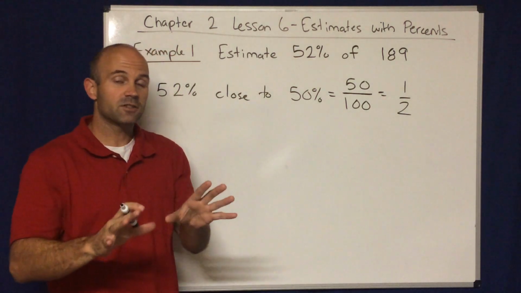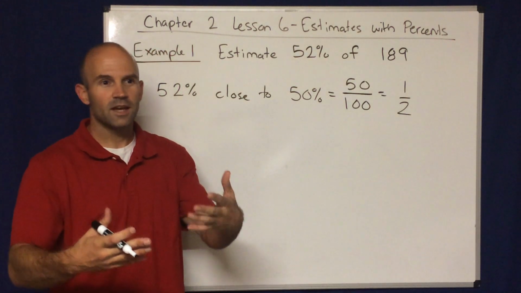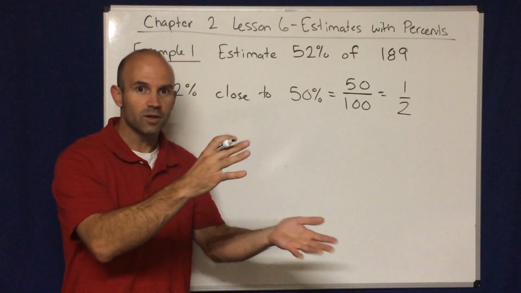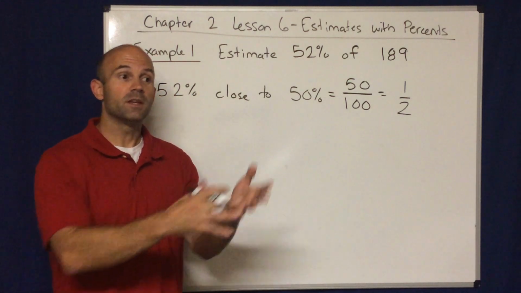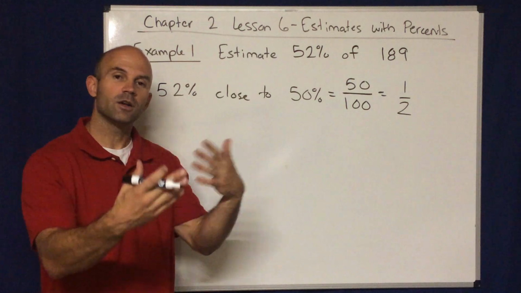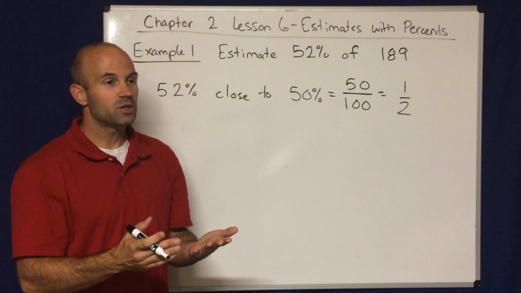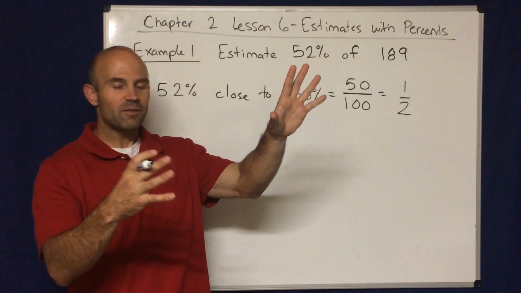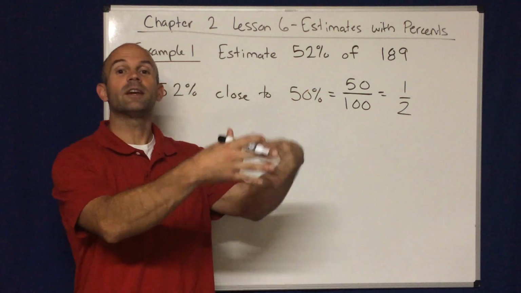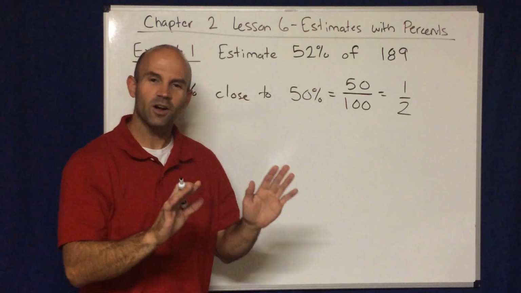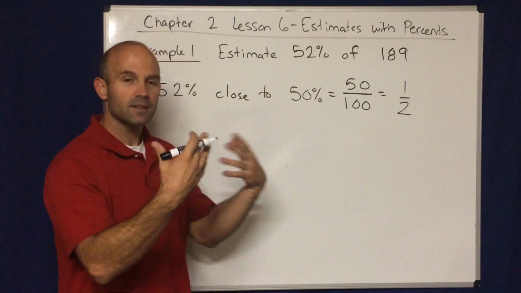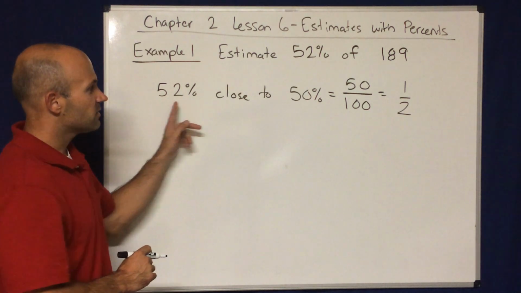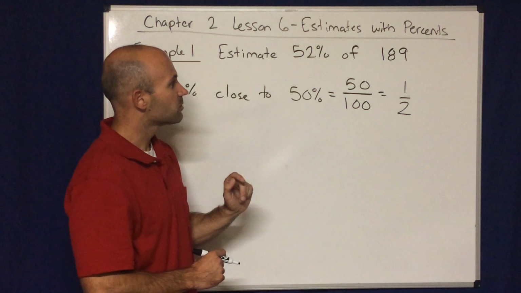That's one of the ideas they're trying to get you to understand in this lesson, that certain percents have very natural interpretations. 50% of something being 1/2 of something, 25% of something being 1/4 of something. So we want to be able to think in that way. Say I told you I'm going to get 76% off of a $100 item. Well, 76% is roughly 3/4, so I could take 3/4 of that $100 item. You can get the exact percent fairly quickly, but that's the kind of thinking that you're trying to learn in this lesson. So my 52% is much closer to the more manageable 50%.